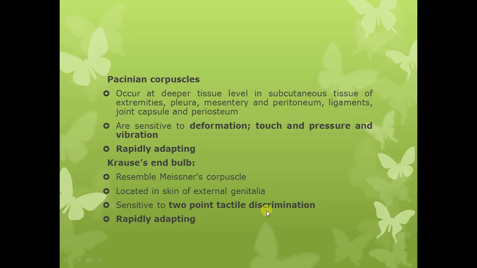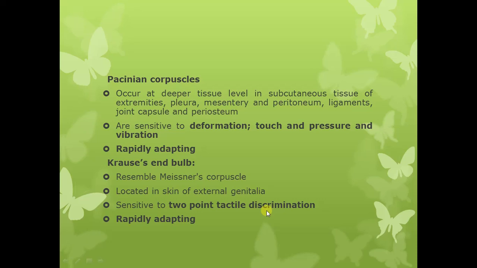Now what is this 2-point tactile discrimination? 2-point tactile discrimination means that when two separate tactile stimuli close to each other are applied to the skin, they are perceived as two. So this ability to detect them as two separate stimuli is called 2-point tactile discrimination.